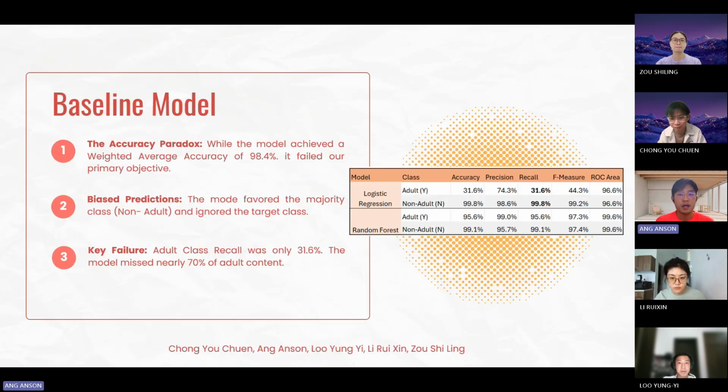In terms of weighted average, the baseline model achieves a high performance. However, because of this imbalanced dataset, the model favors the non-adult majority class and ignores the target adult class. The recall for adults is only 31.6%, which means the baseline model missed nearly 70% of all adult content, failing our objective. Random forest, meanwhile, shows that it is good at handling imbalanced classes.